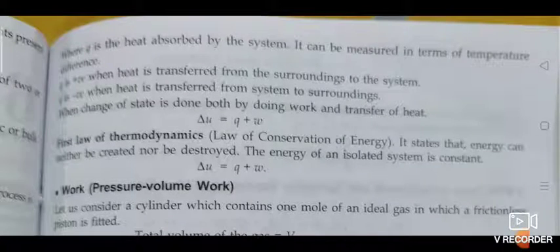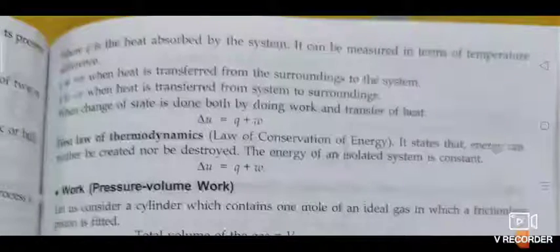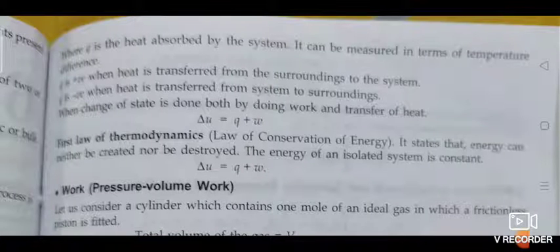Next, W amount of work is done by the system, and Q amount of heat is supplied to the system. What type of system would it be? Work is done, so there is no change in mass, and heat is also supplied. Then it will be a closed system. Delta U is equal to Q minus W. So it is a closed system.